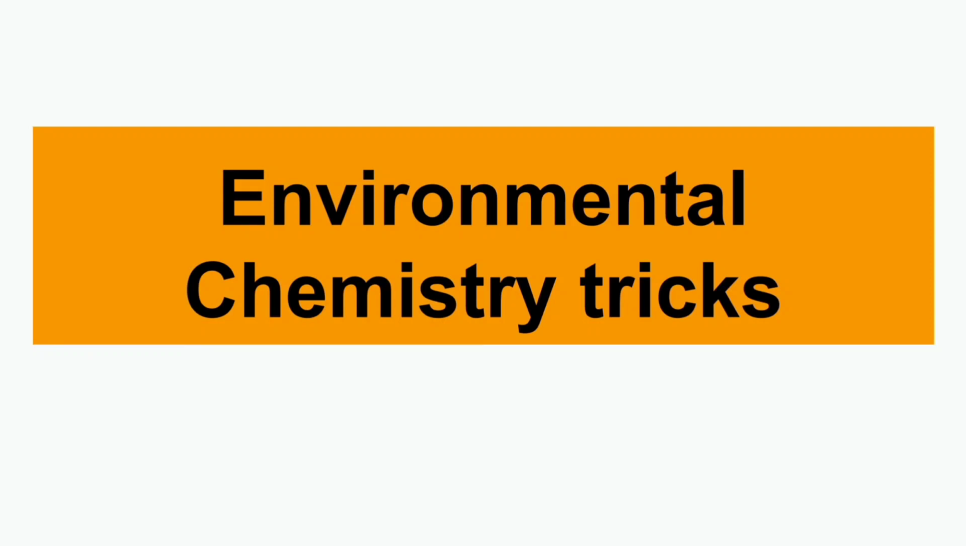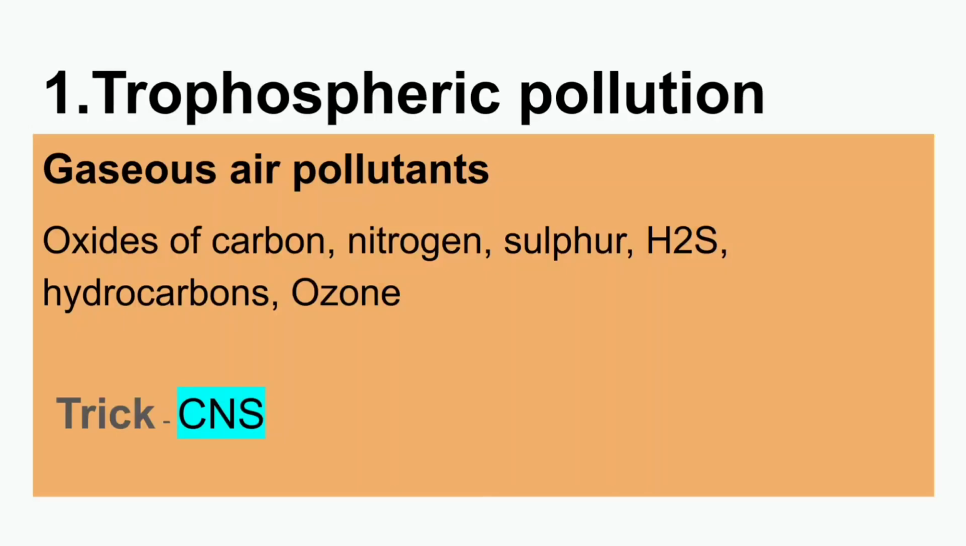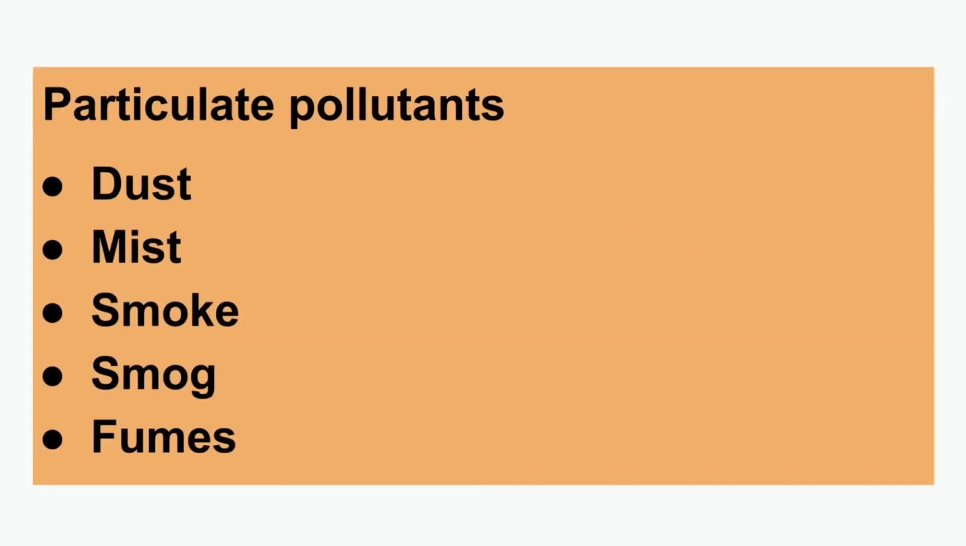Today I'm going to share with you the tricks on environmental chemistry. So let's get into it. The first trick of mine is tropospheric pollution. In tropospheric pollution, we have the gaseous air pollutants, which are oxides of carbon, nitrogen, and sulfur, which you can remember as CNS. So the trick is CNS, just like central nervous system, you remember as oxides of carbon, nitrogen, and sulfur. And hydrocarbons, ozone, and H2S are also present.